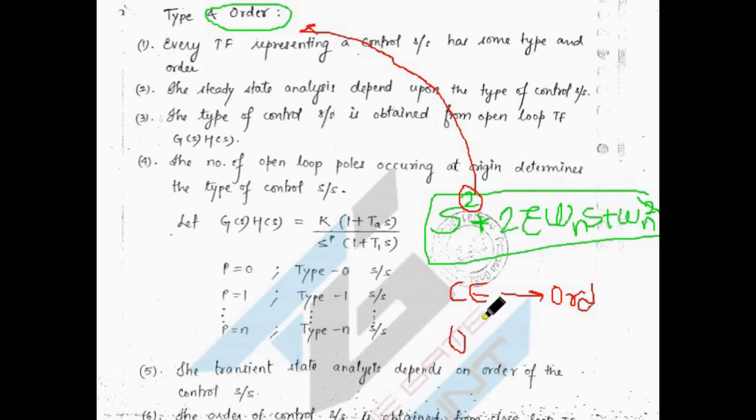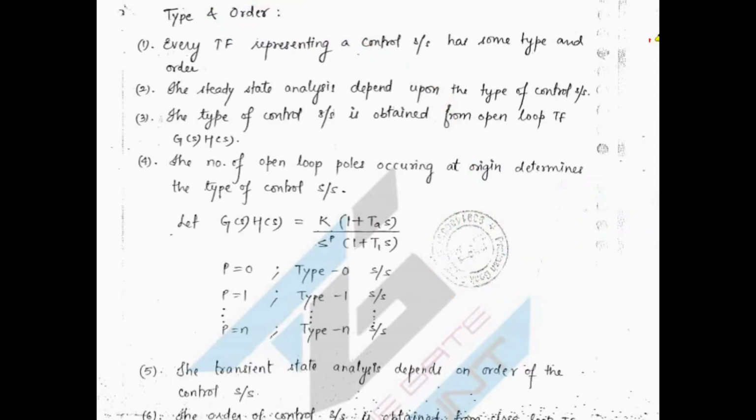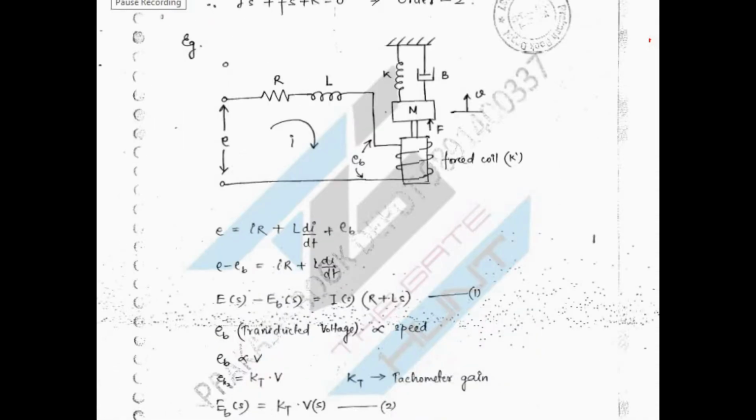So the characteristic equation order is providing your order of system, and the open loop system poles at origin are providing your type of system, okay, right? So this is just a basic understanding, but it is somewhat important, right? So you have to remember this point also. So now we are moving towards one practical example understanding.